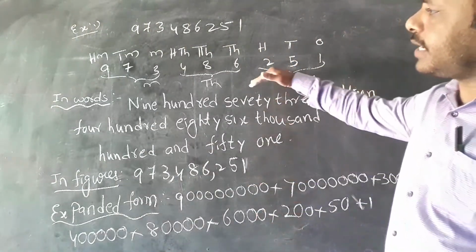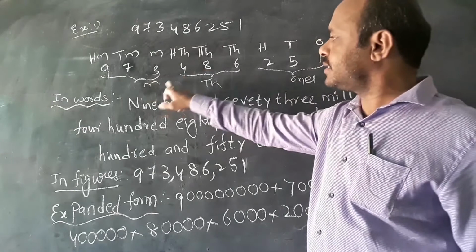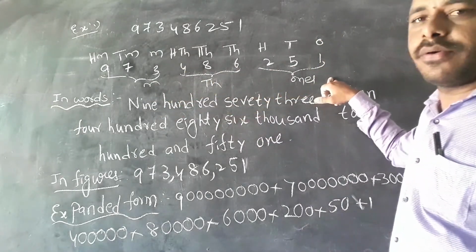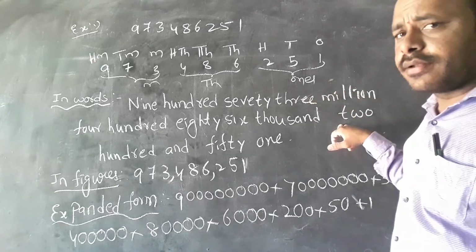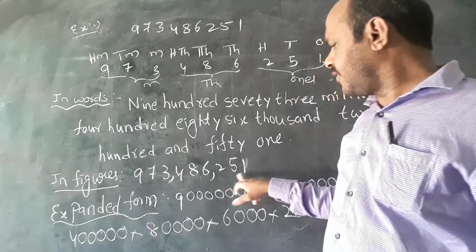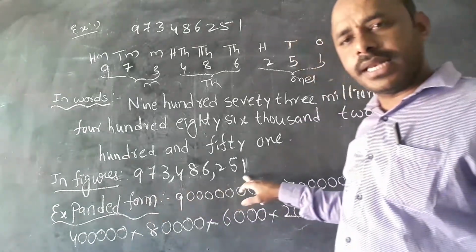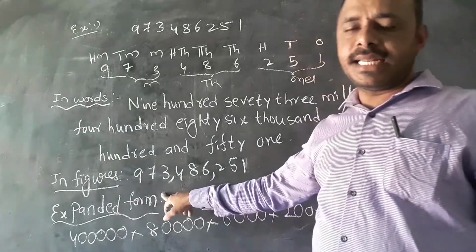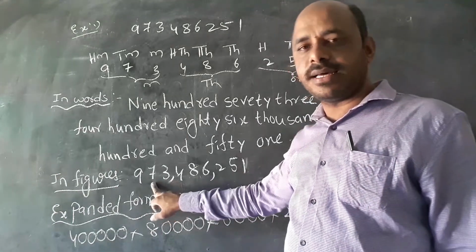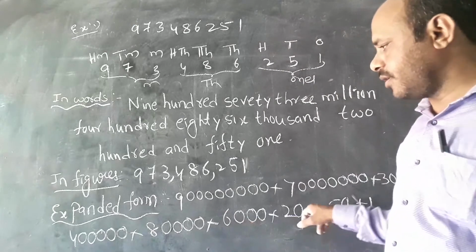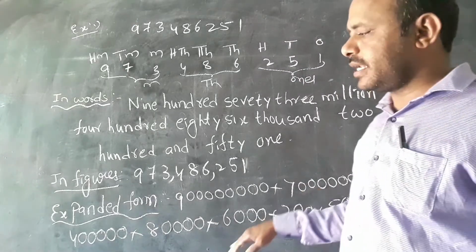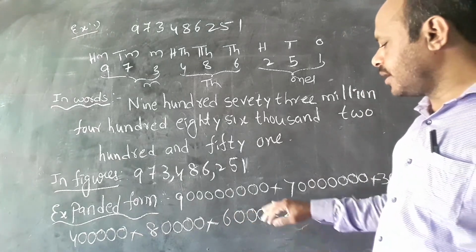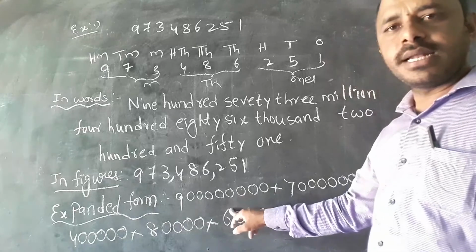See one more, observe it: 973 millions, 486,251. Okay, this we have to write in words. In figures, every 3 digits we keep a comma in the international system whenever we write in figures. Next, expanded form. The expanded form is the same as I told in the Indian system, but here the place values are different.